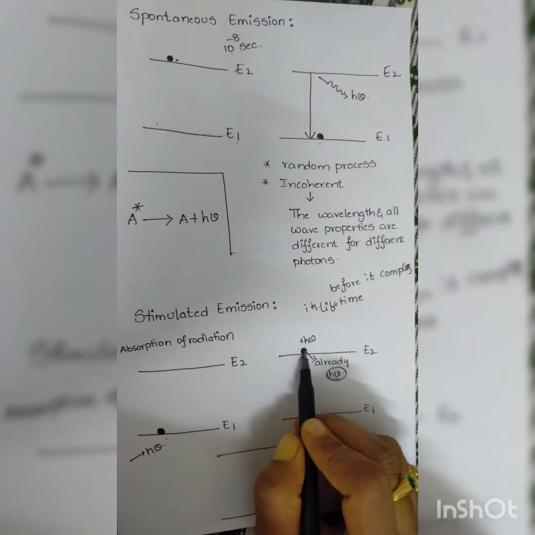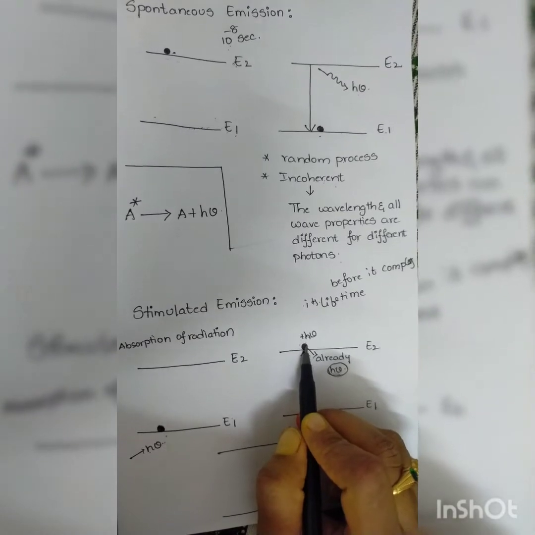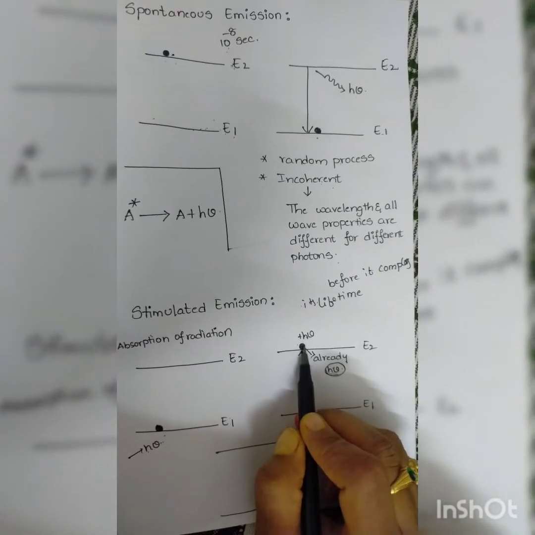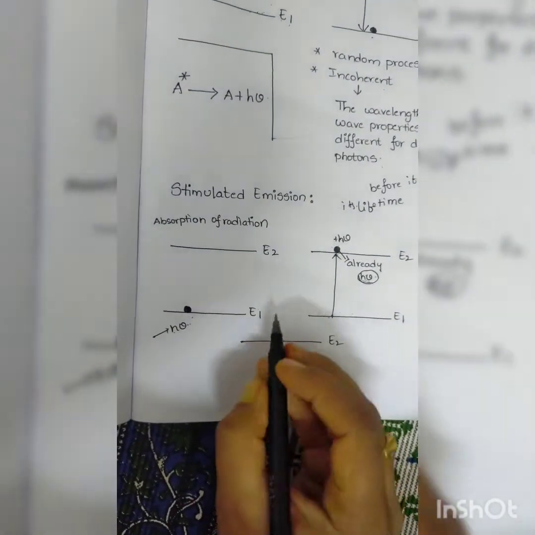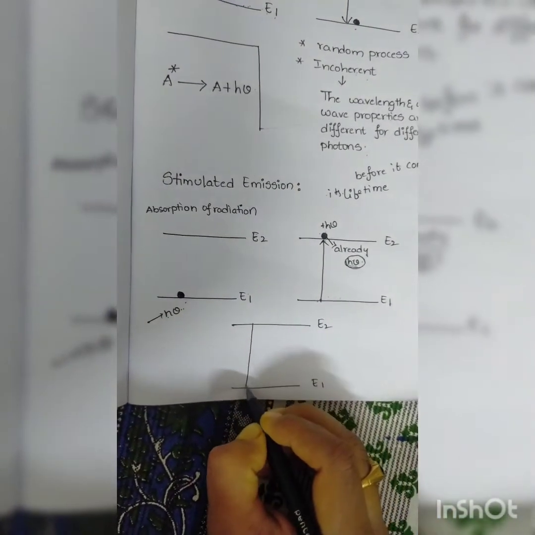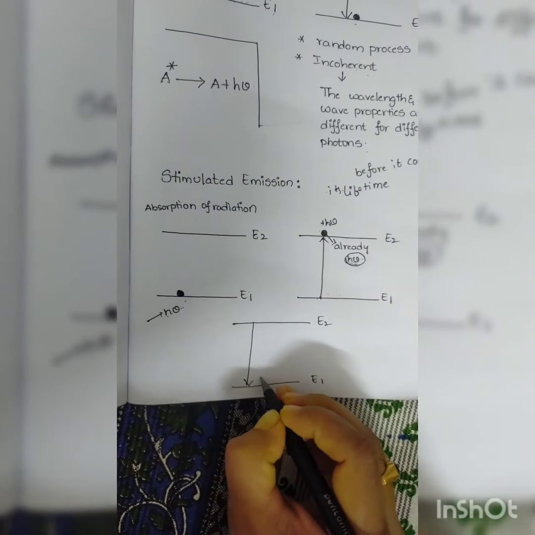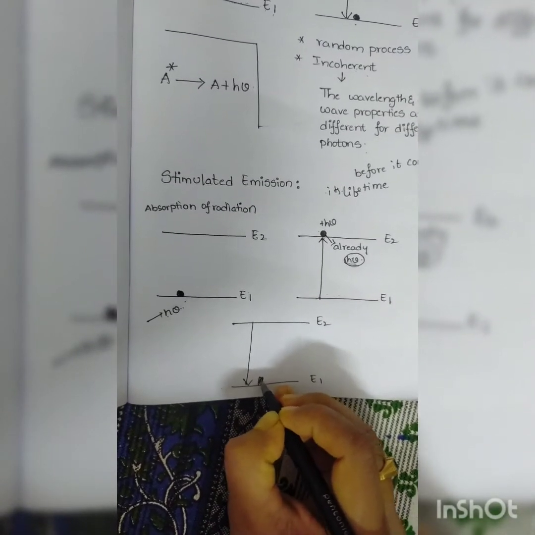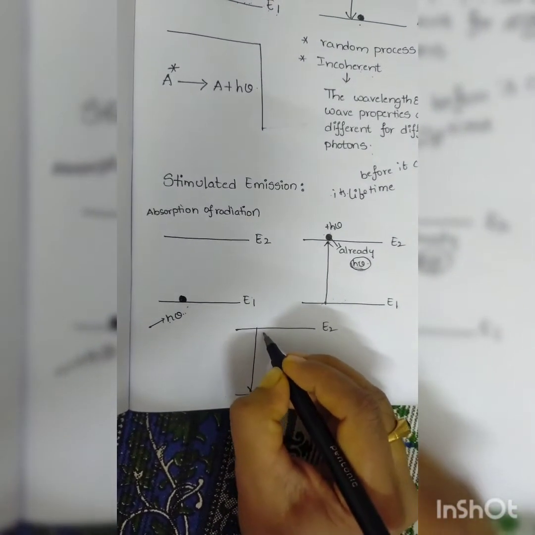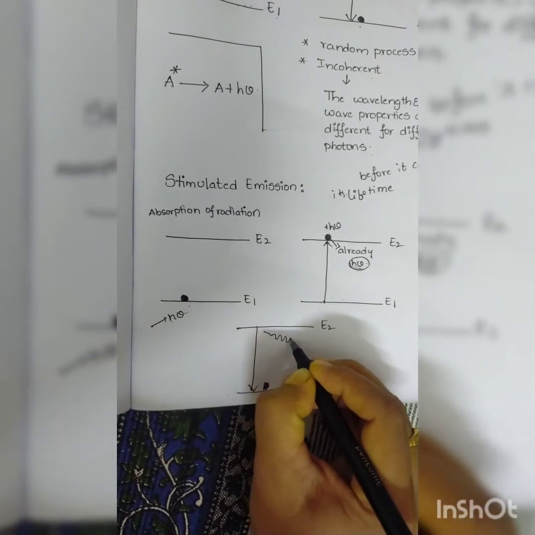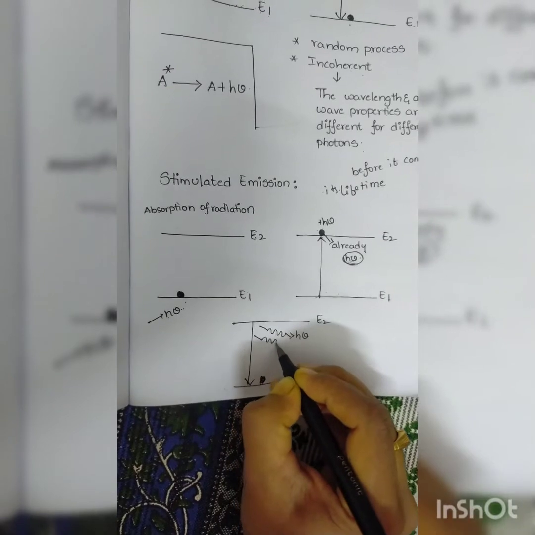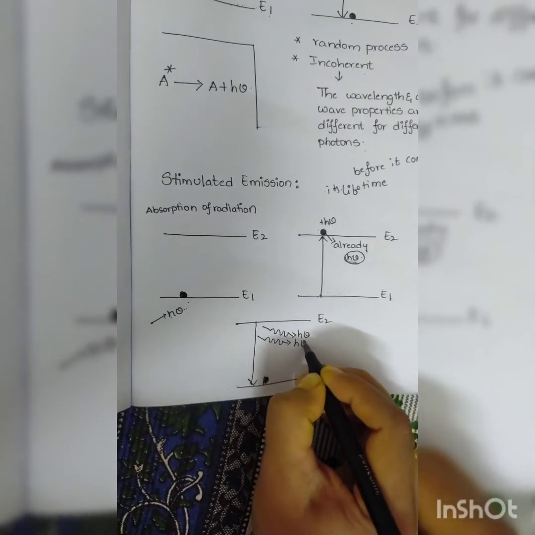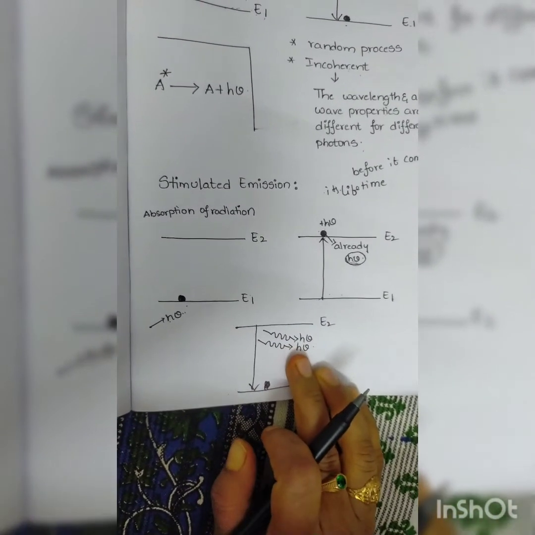So now when this atom, after completing its lifetime, moves from E2 state to E1 state, it will come down like this, but it releases 2 photons. Why is it releasing 2 photons?